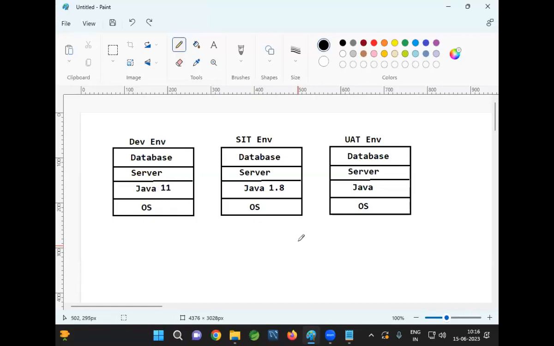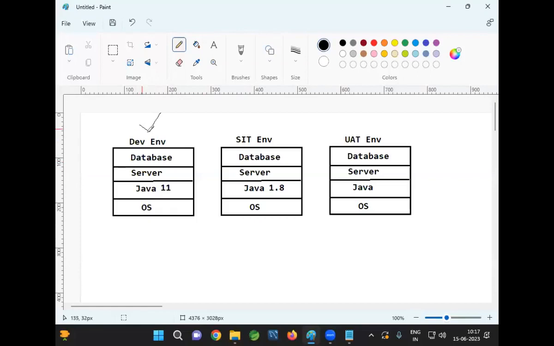We will test that code in local, and after that, in the dev environment. That means there will be one computer, and in that computer we need to install all the softwares and run the application. When we are installing all the softwares, a lot of version related issues will come. We need to take care of all the issues. If you install the correct version of the software, then only our application will execute. Otherwise, the application will not execute. Now, dev environment is available.